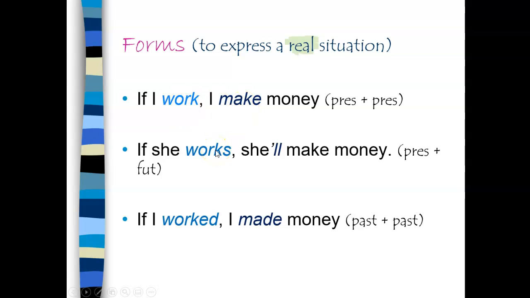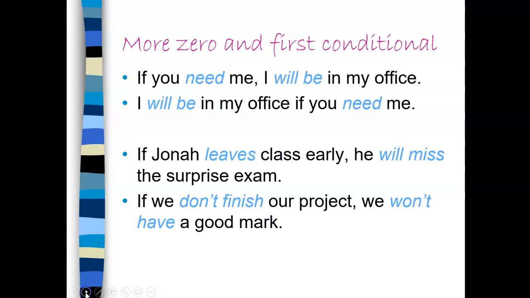If she works, she will make money. This is what we call really the first true conditional, so it's a real situation, meaning, again, every time she works, don't forget the S on your verb, she will make money. So this is the expectation of what will happen. And if I worked, I made money. In this case, both of my verbs are in the past to describe a situation that happened in the past, meaning each time I worked, I made money.